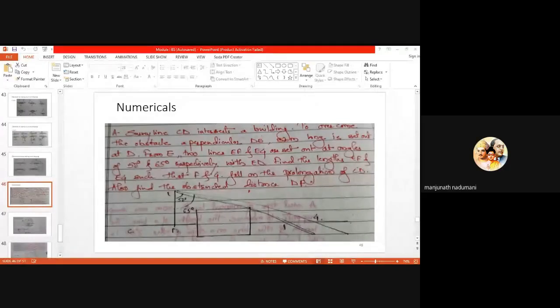Mubin, yes sir. Praveen Kumar, yes sir. Omkar Naik, Omkar Divte, yes sir. Omkar Gupta, present sir.